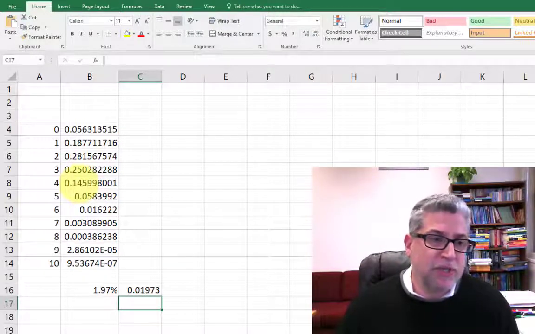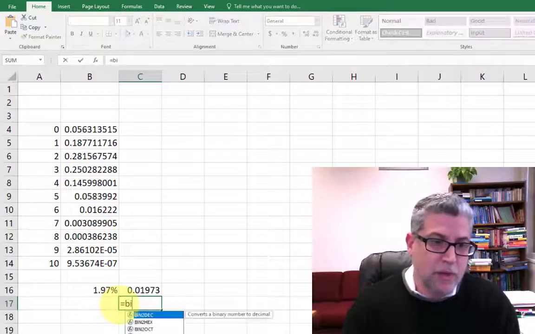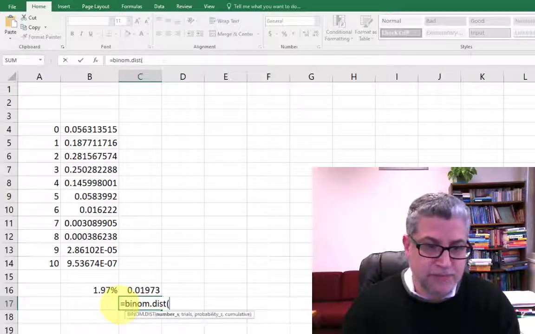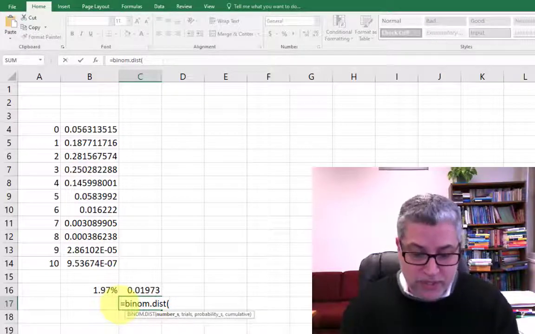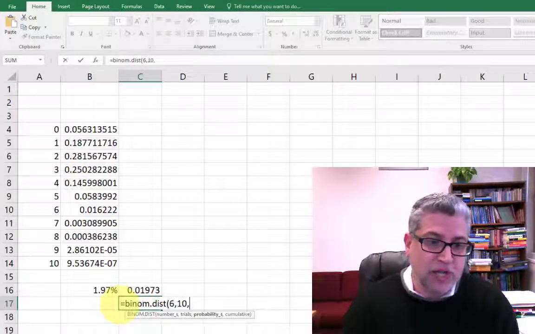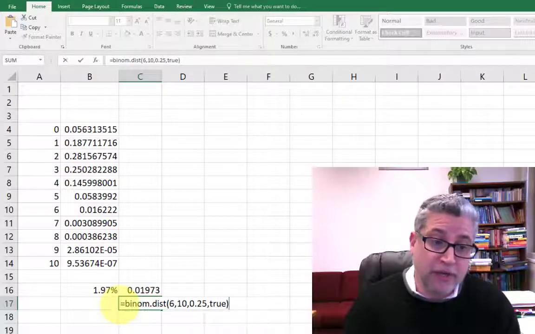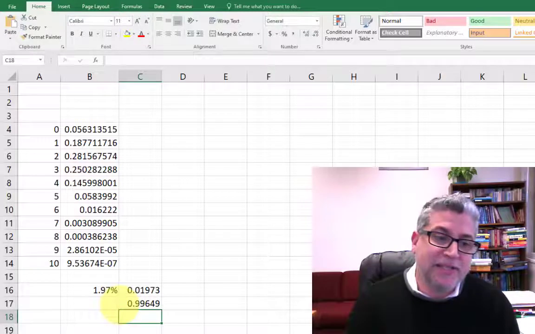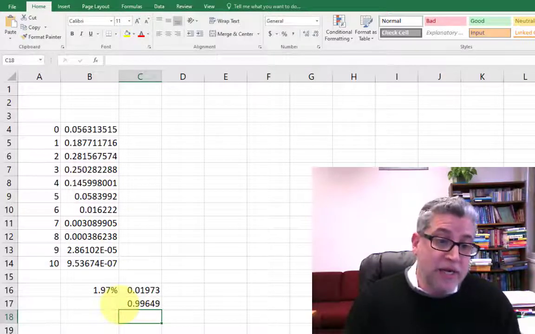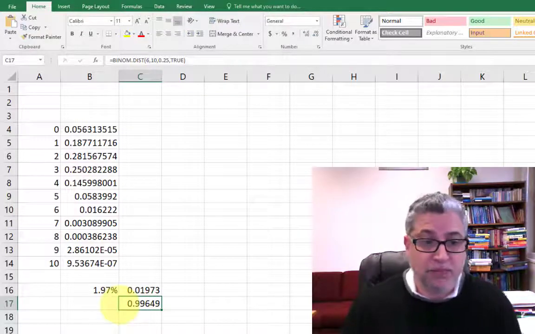But what about this cumulative distribution function? So binom dist, the number of successes that we want for passing the quiz, that was 6. The number of trials was 10. Probability of 0.25. This time, let's see what happens when we put true for cumulative. Now we get 0.9964. So near certain that we are going to get less than a particular number.